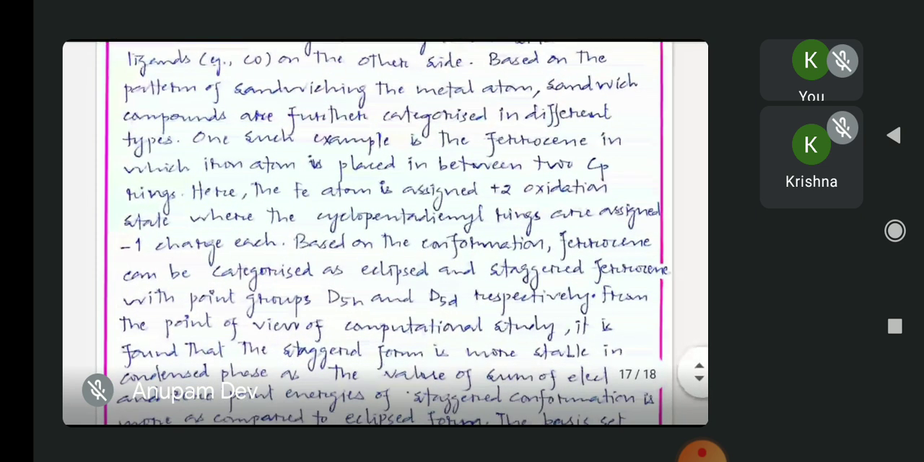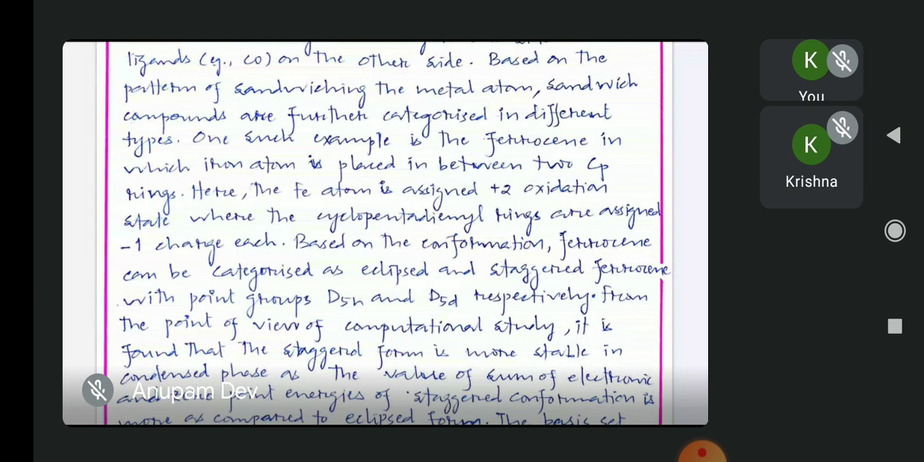Here the iron atom is assigned a +2 oxidation state, whereas the cyclopentadienyl rings are assigned a -1 charge each, which we have already discussed. Now based on the conformation, I mean the difference in the arrangement of the Cp rings of ferrocene, the ferrocene can be categorized as eclipsed and staggered ferrocene with point groups D5h and D5d respectively.